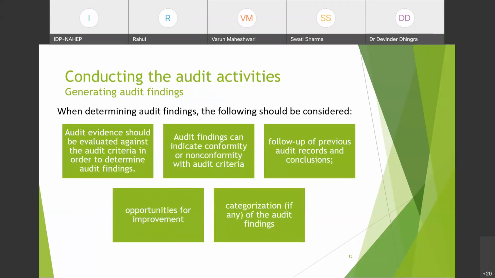Generating audit findings. When determining audit findings, the following should be considered. Audit evidence should be evaluated against the audit criteria in order to determine audit findings. Whatever audit evidence you are collecting and audit findings you are making must be against the audit criteria.